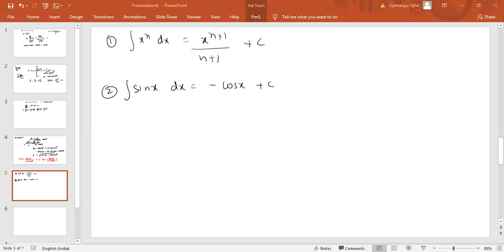Okay, the third one is integration of cos x dx. That would be equal to sin x plus c. Okay, fine.